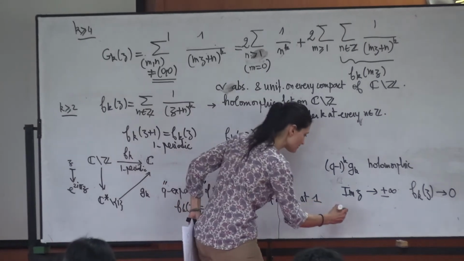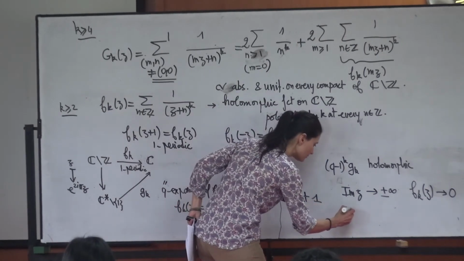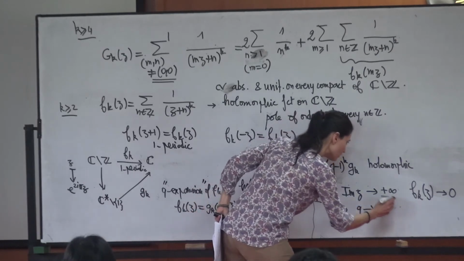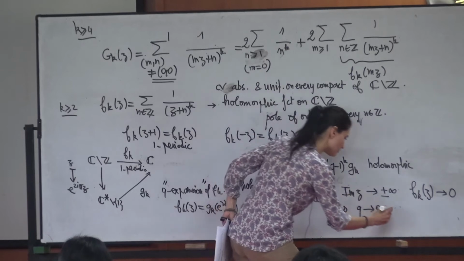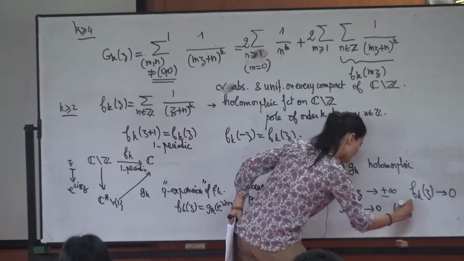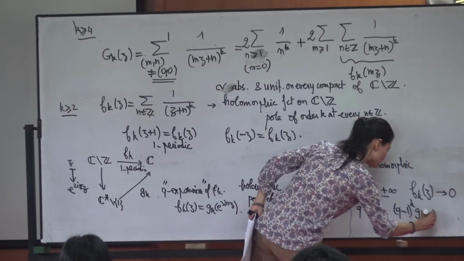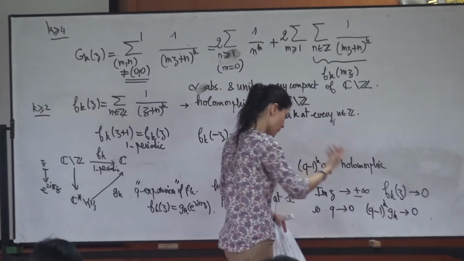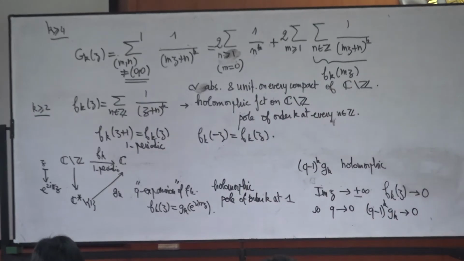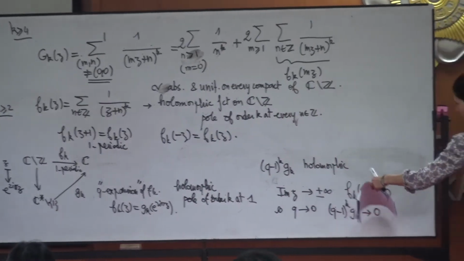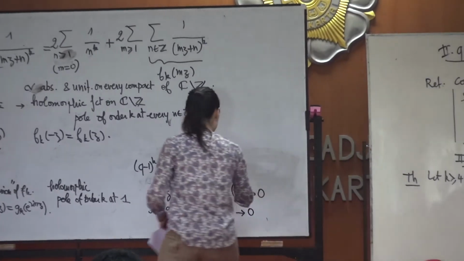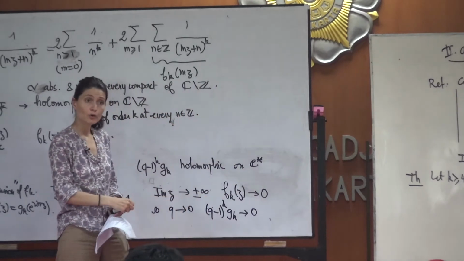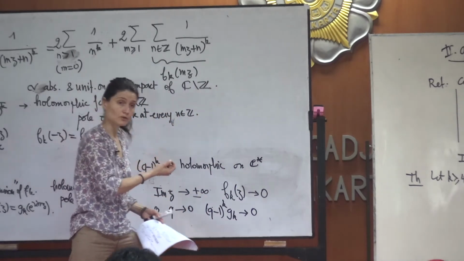So this implies in particular that when q tends to 0, this function g_k tends to 0 too. This was holomorphic on C star, but now you can extend it to a holomorphic function also in 0.